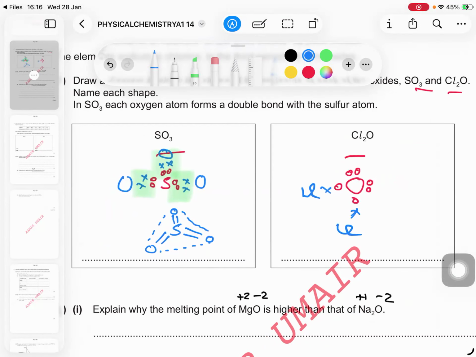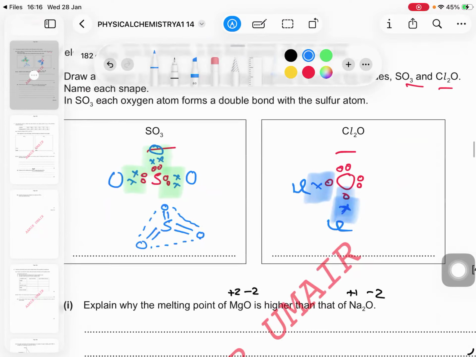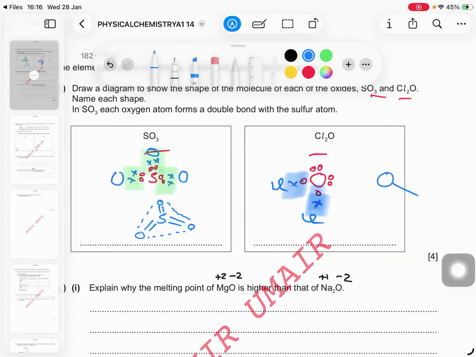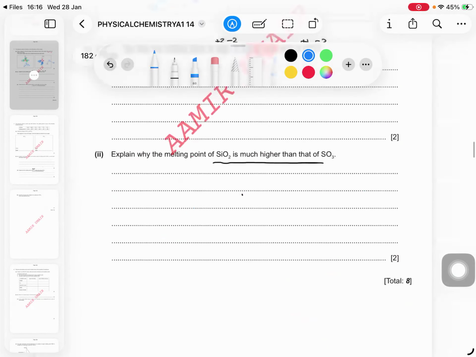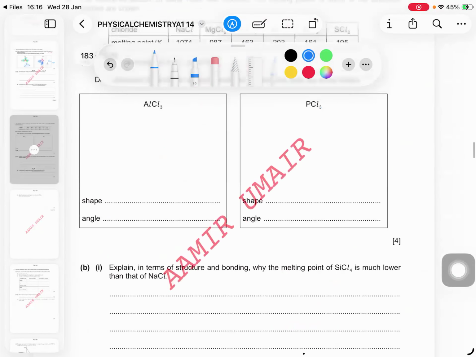Why? 2 bond pairs. These are the 2 bond pairs. And 2 what? Lone pairs. So 2 bond pairs, 2 lone pairs is non-linear. You have to draw the shape as non-linear, okay? I think we did this question yesterday, the SiO2 and SO3 one.